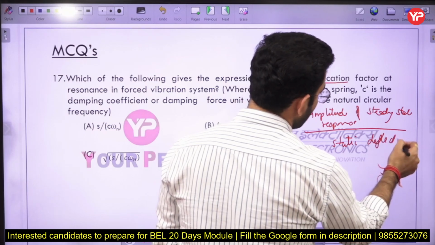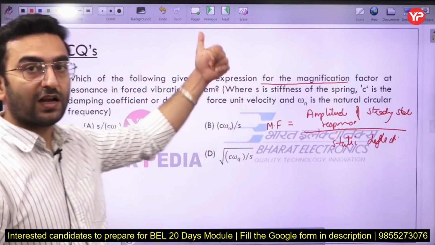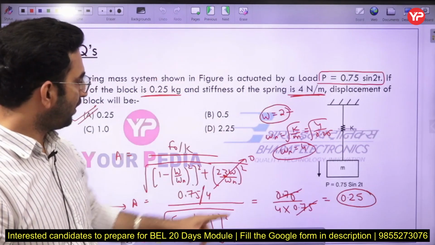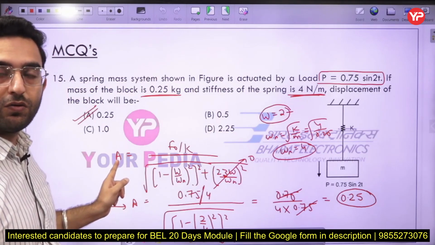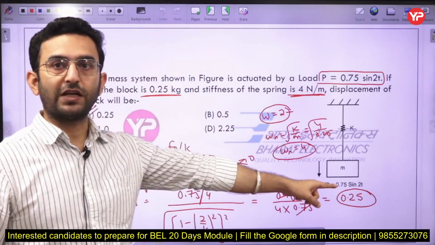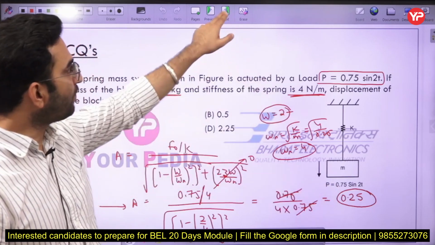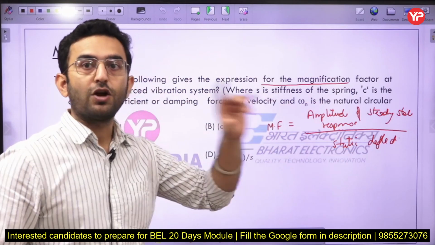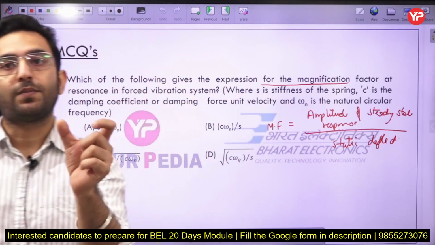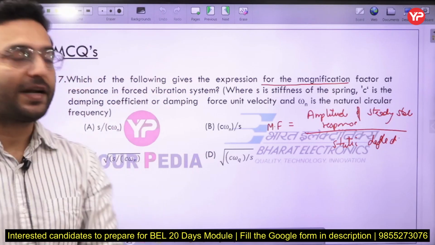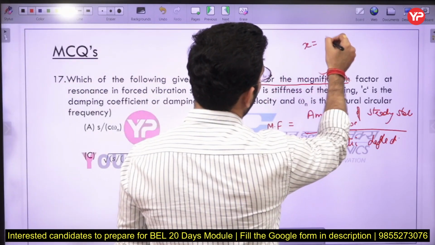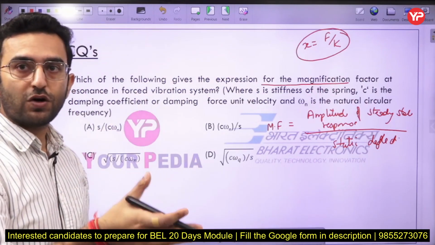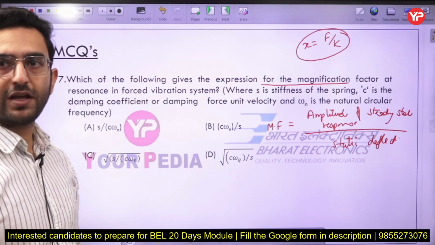Just remember that part. Just right now we have seen the displacement. In the last question we calculated the value of displacement. Okay, here in this case you can see this is representing the amplitude when the system is acted upon by the force here. So that is the amplitude of the steady state response. Now if I divide the amplitude of the steady state response by the static deflection. Now what is the meaning of static deflection? If the mass is acted upon by a constant force, in that case the static deflection will become force divided by stiffness only. Okay, if the force is acting continuously with a constant magnitude, in that case the displacement is going to be equal to F by K only.